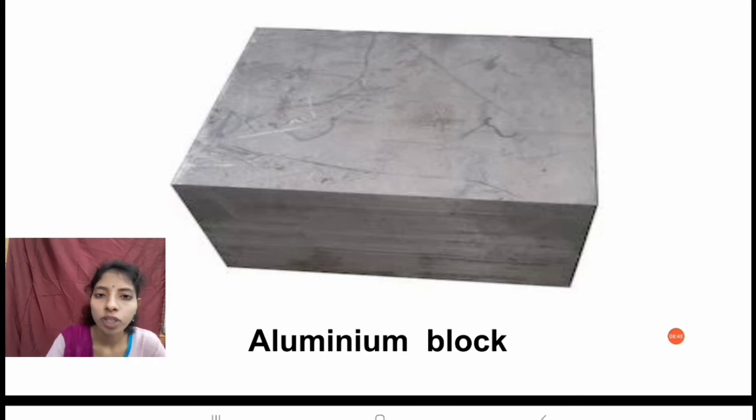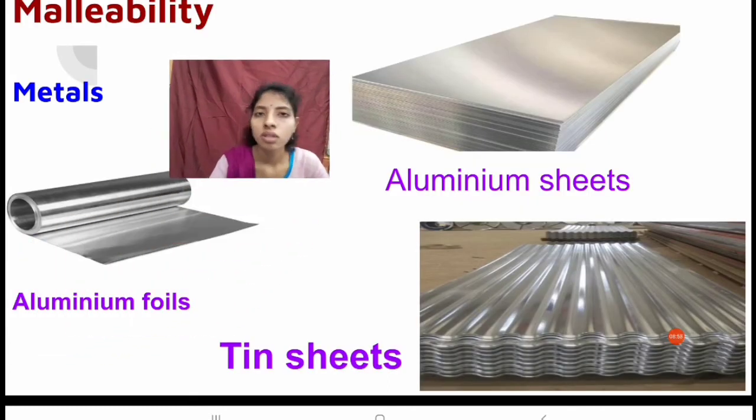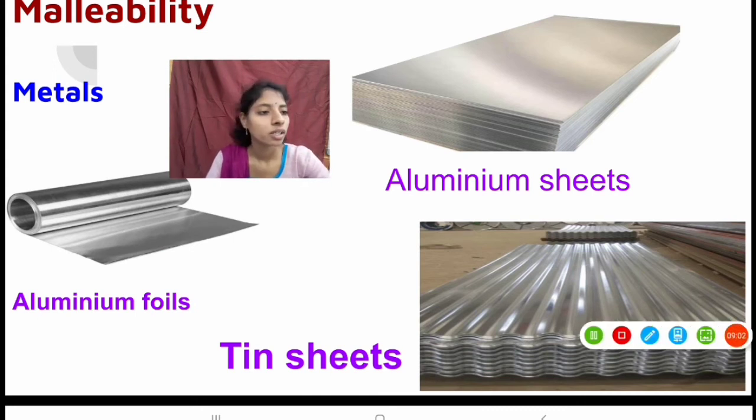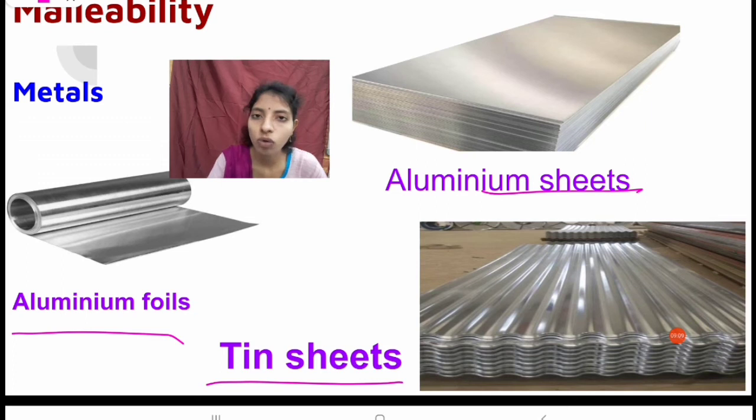And see the aluminium block. When this aluminium block is drawn into thin sheets, you can observe these aluminium foils, aluminium sheets and tin sheets which we use in household articles.